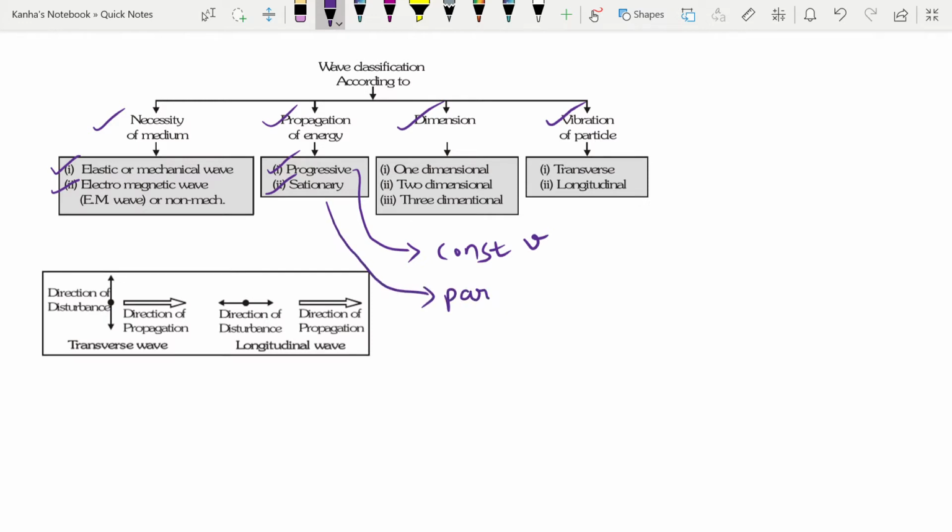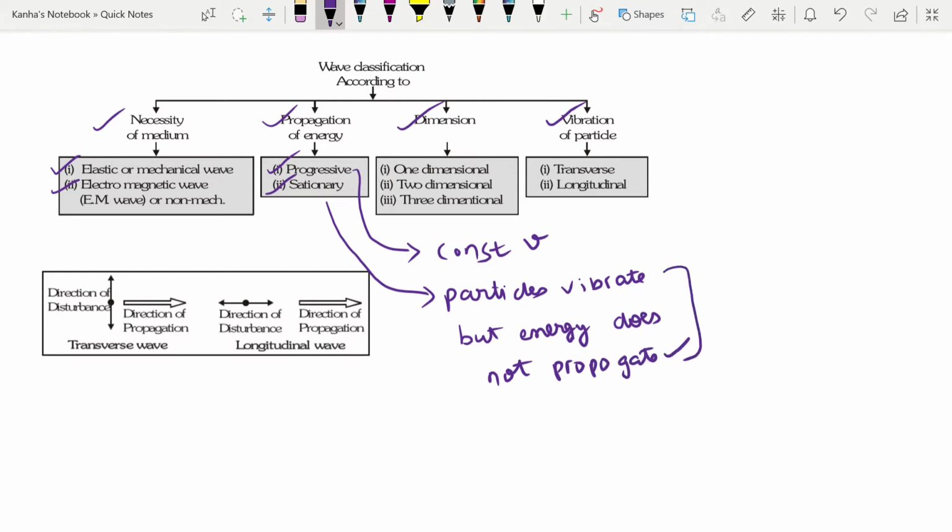Here the particles vibrate, but energy does not propagate. This should be clear as we will be talking about stationary waves again in the future.